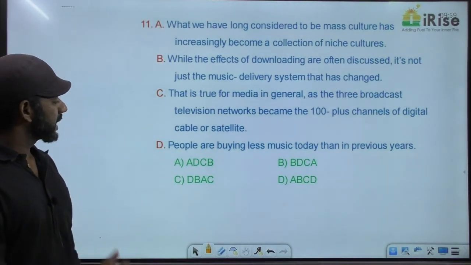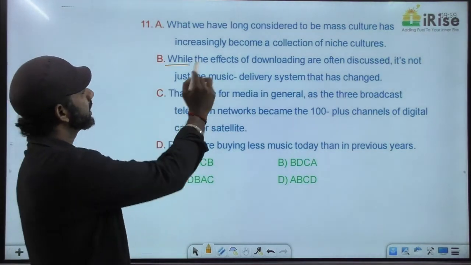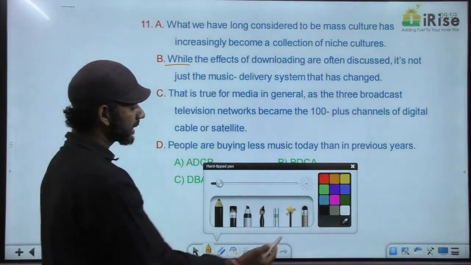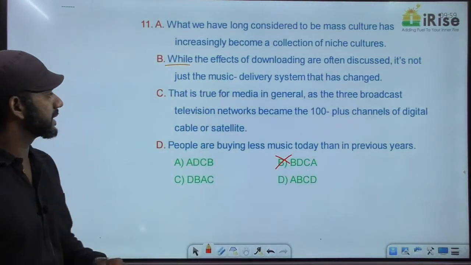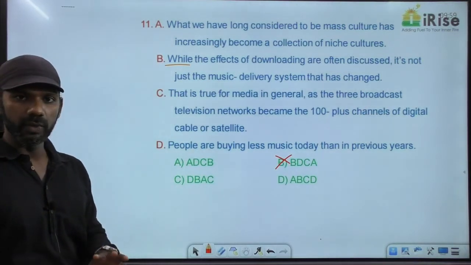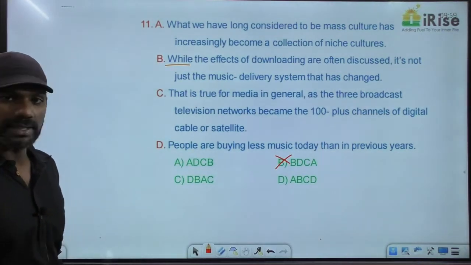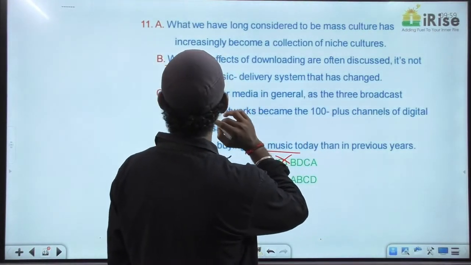Fine. Can the paragraph start with B? No. While the effects of downloading, the paragraph cannot start with B. Based on that, option B is eliminated. 2 sentences contain mention about the same word. Which word and which 2 sentences? Music is talked about in 2 sentences.